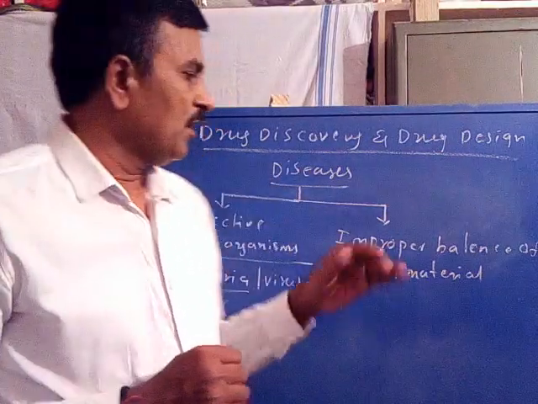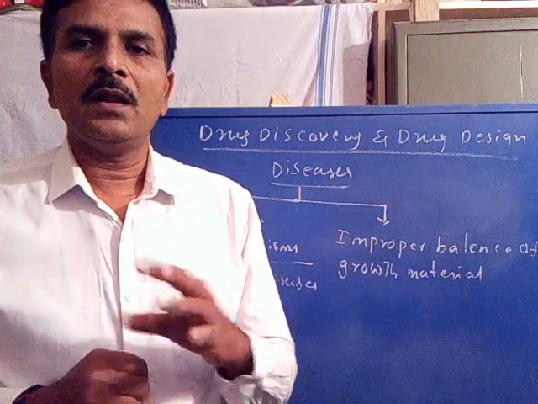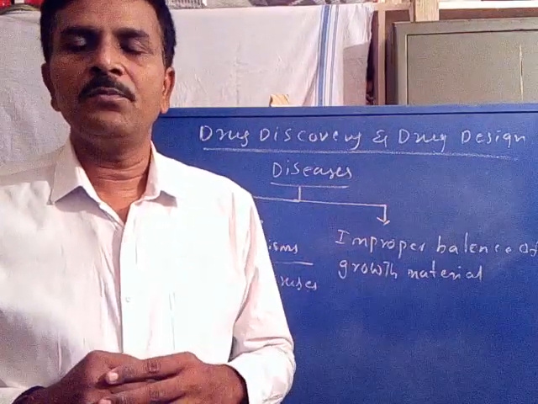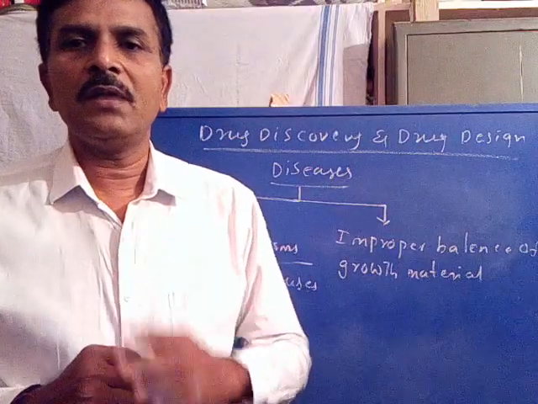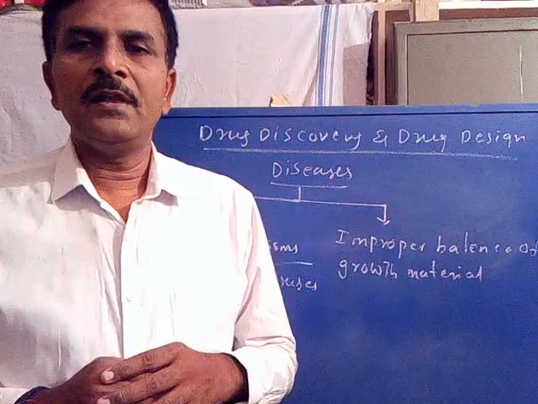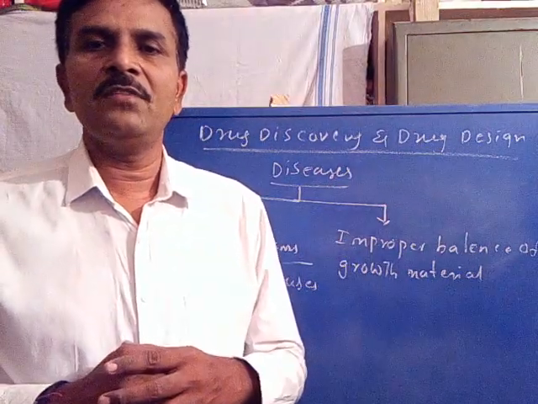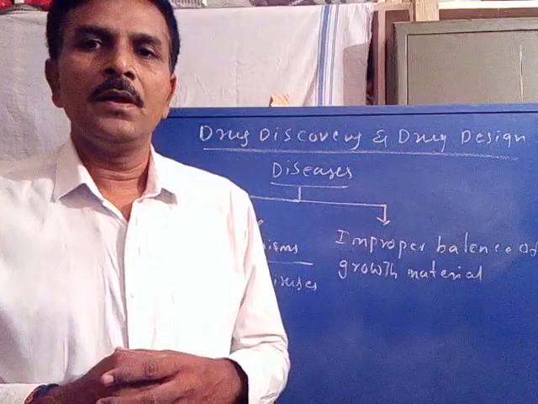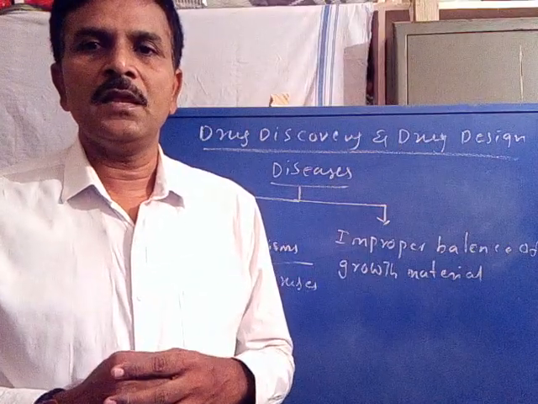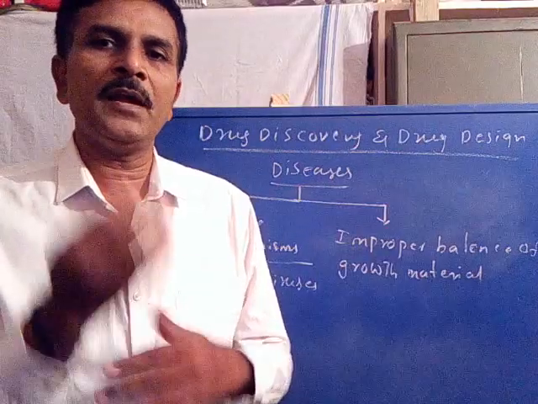That is, when the growth materials like vitamins or hormones or enzymes or proteins become imbalanced, if their balance is not proper, that means if there is a deficiency or an excess relative to the metabolic need or metabolic demand.